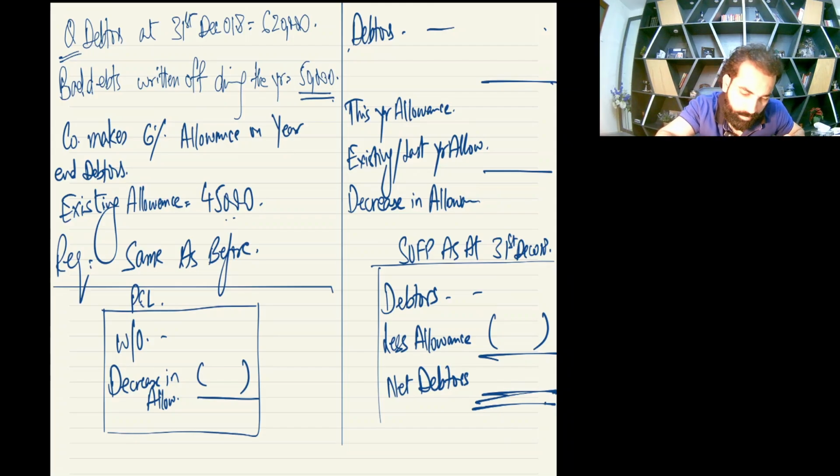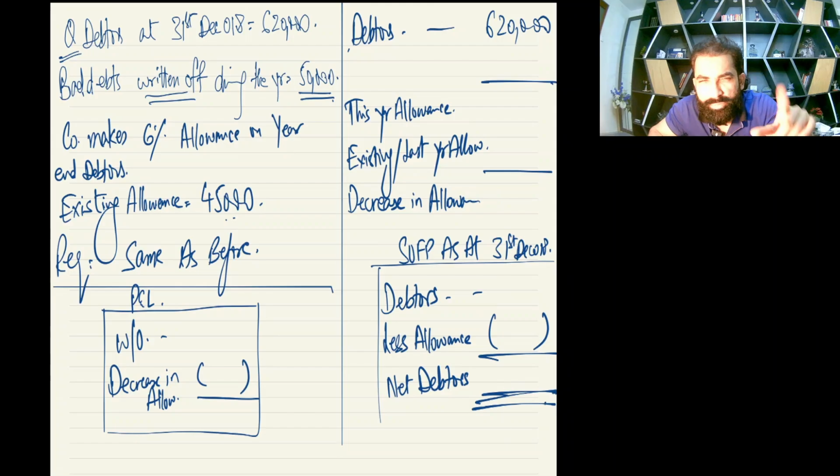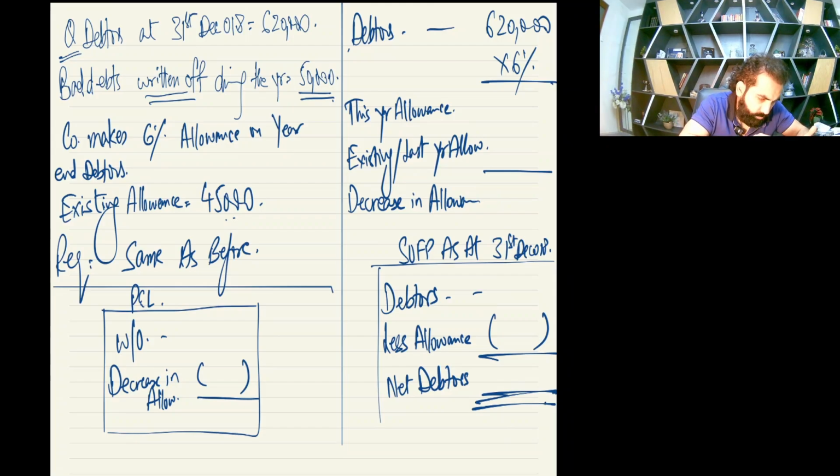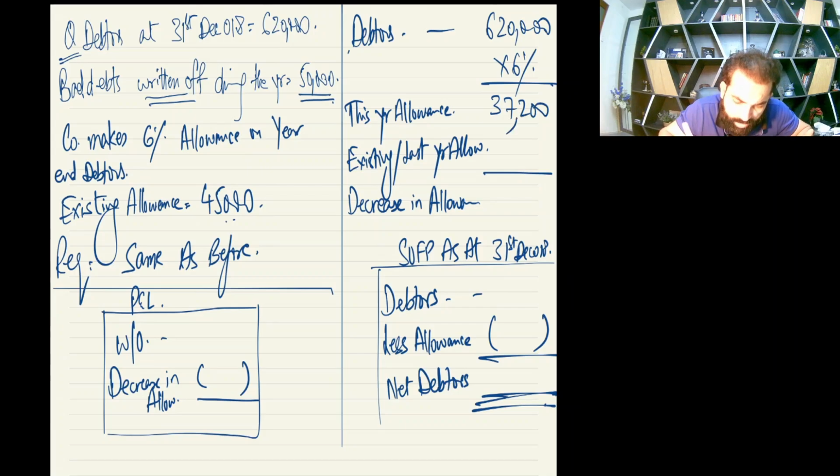Okay. So you have debtors of 620,000, and again bad debts written off means already written off, past tense, that means already deducted. So how much is the year end allowance? It's going to be 6%. So 620,000, 37,200 is your this year allowance. And now your existing allowance, previous year allowance, was 45,000.